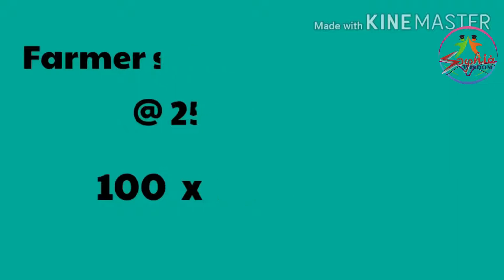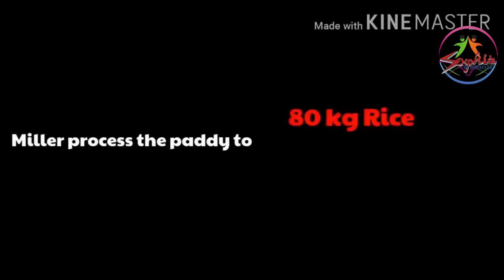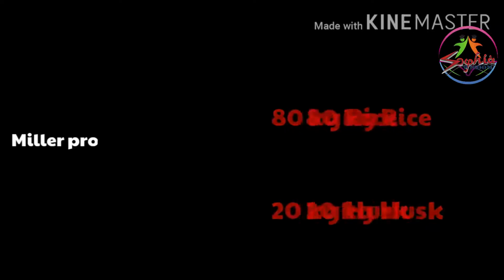After buying this paddy, the miller takes it to the mill and makes it into rice. After processing the paddy, the miller gets 80 kg of rice and 20 kg husk.